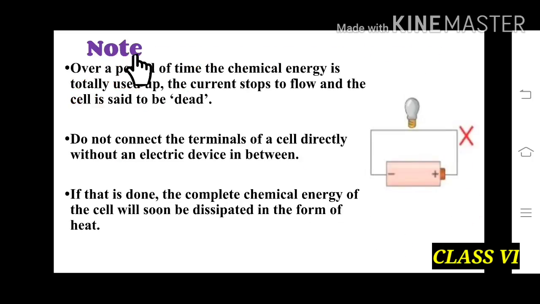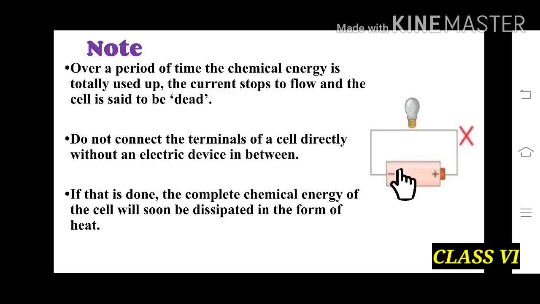Note: over a period of time, the chemical energy is totally used up. So in this picture we can see that the chemical energy is totally used up in the cell, the current stops flowing and the cell is said to be dead. Do not connect the terminals of the cell directly.